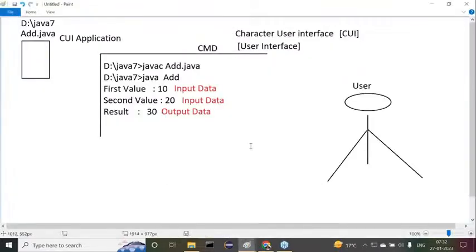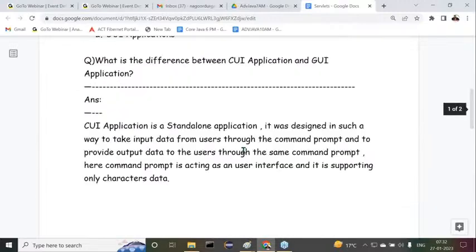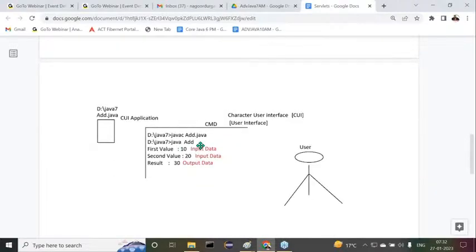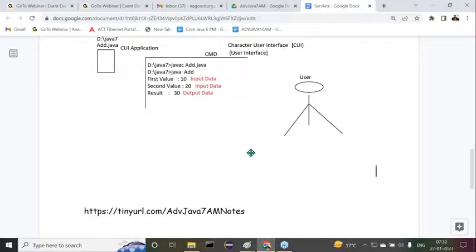Before that, let me copy this particular diagram here. I just want to give the diagram here. So the CUI application definition and the respective diagram are provided here. Understand it clearly. It is not required to write anything. Just listen to the content here.